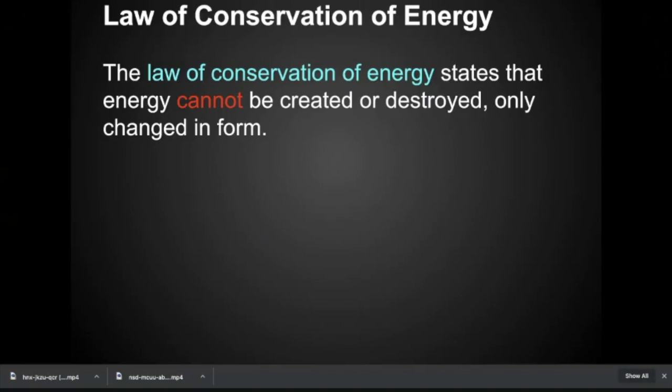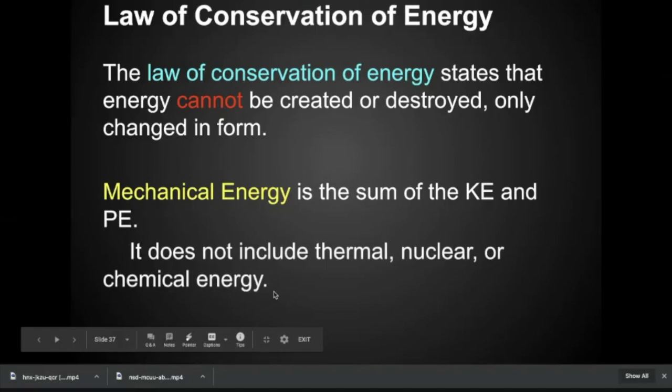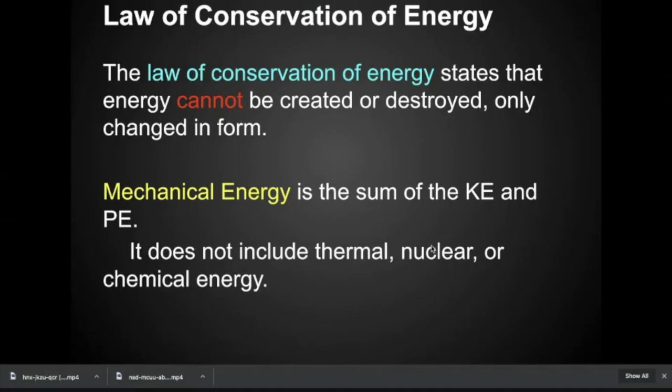So when I take an object and I drop it off a cliff, it starts out with a whole bunch of potential energy. As it speeds up, it becomes kinetic energy, but the total amount of energy between potential and kinetic never goes away. We call that sum of the kinetic and the potential energy the mechanical energy. This does not include the thermal energy that's included in the object. It does not include the nuclear energy stored in the nuclei of the atoms of the object. It does not include the chemical energy stored in the bonds of the object or liquid or substance.